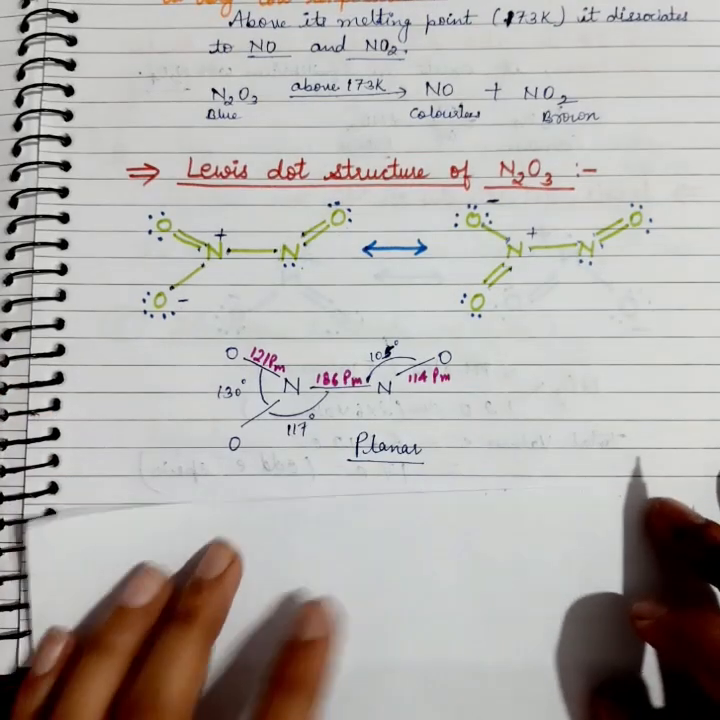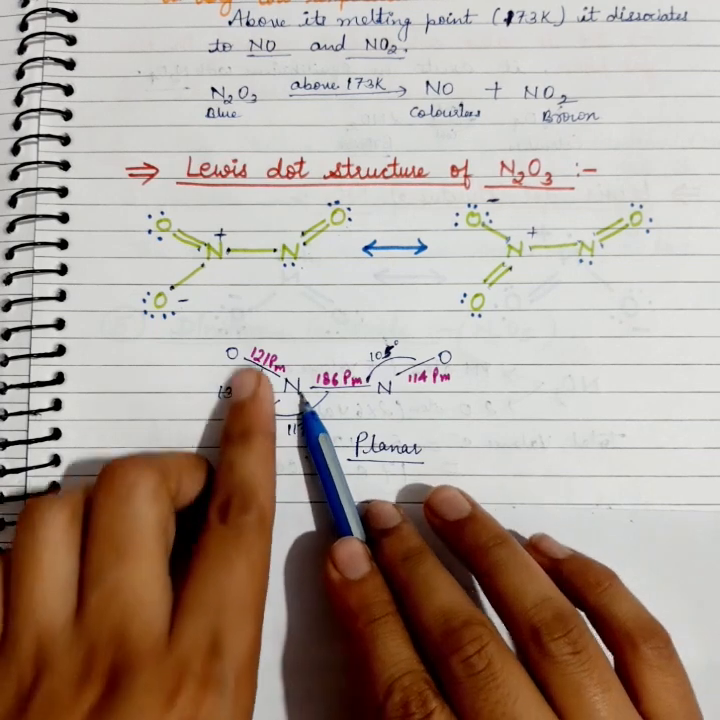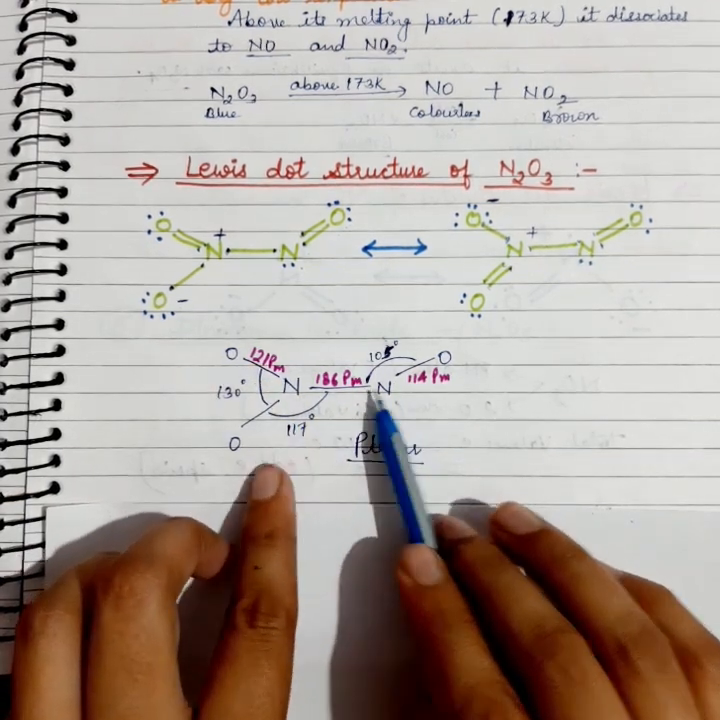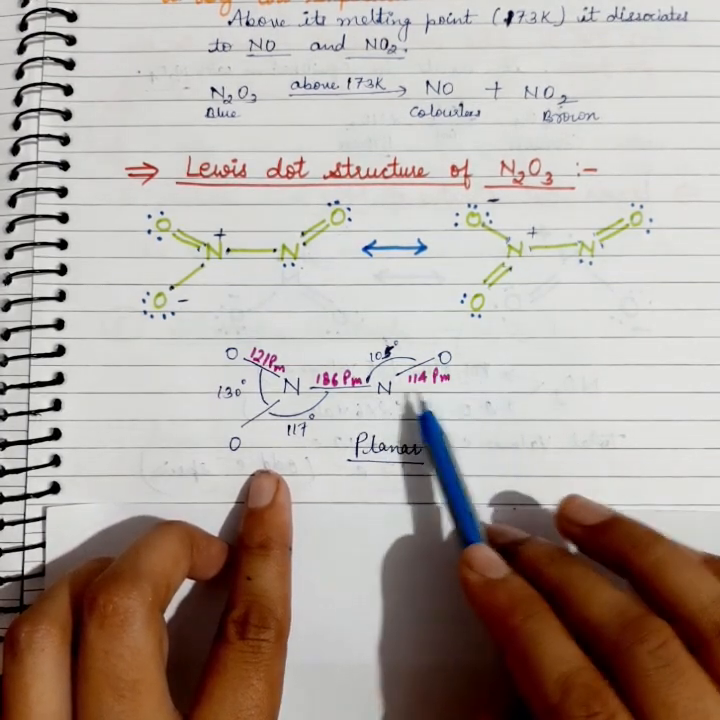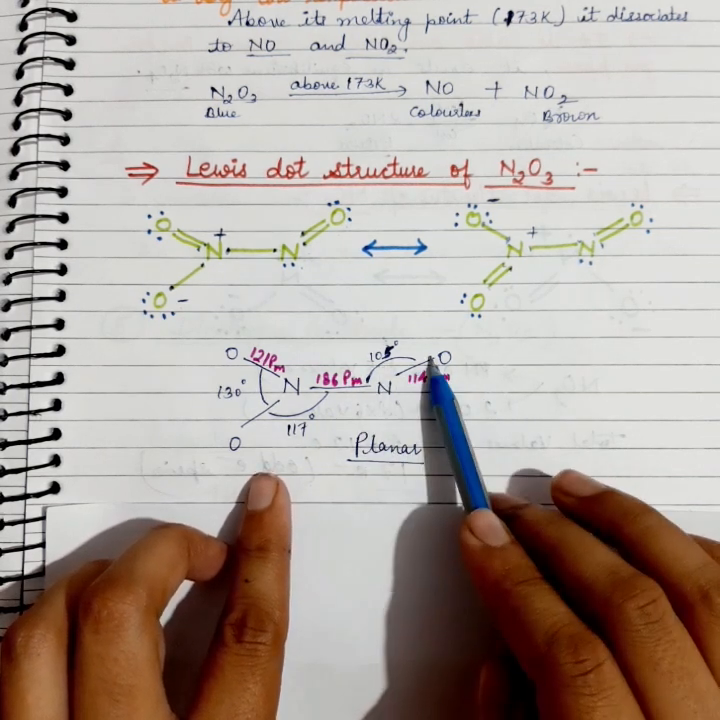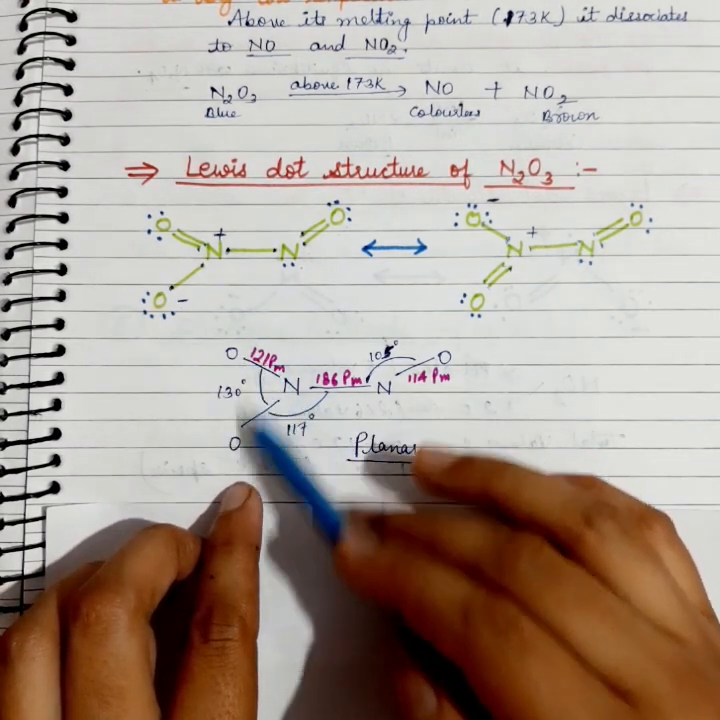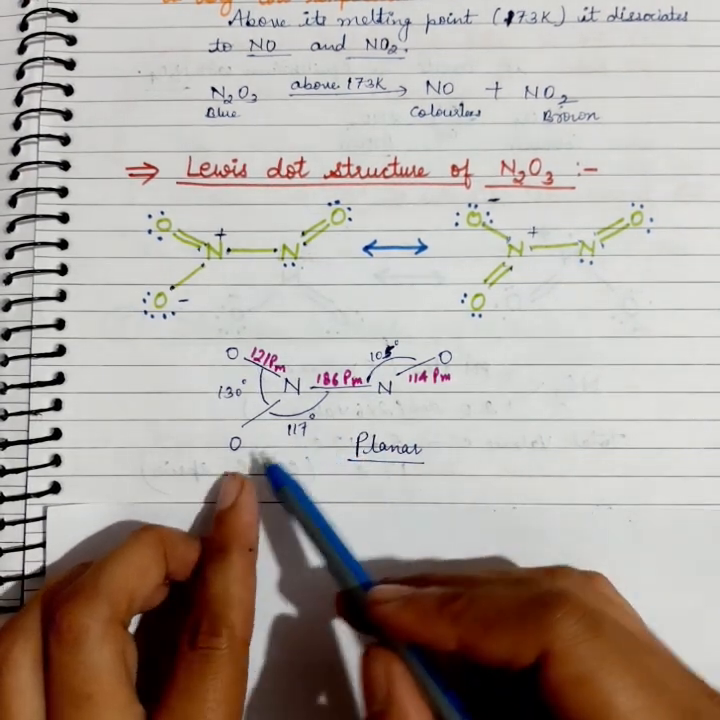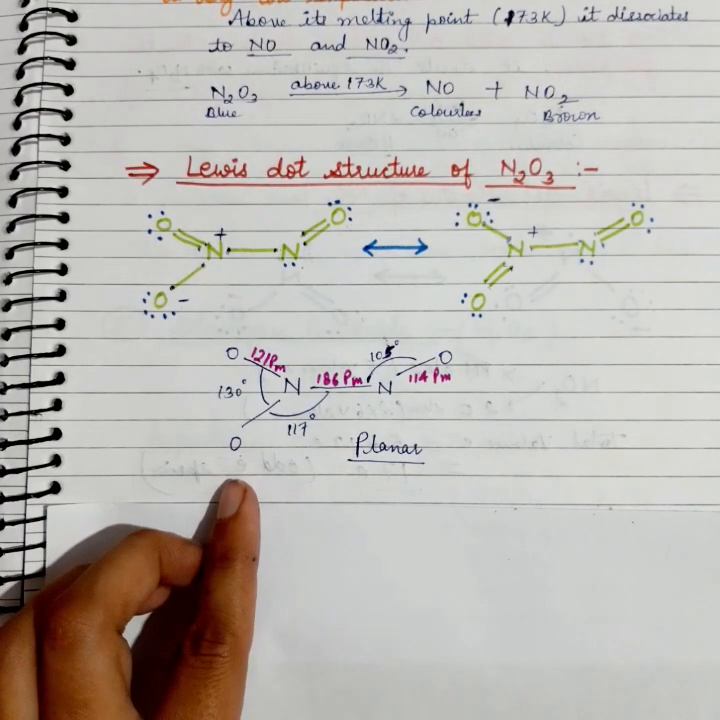And now let's see, it is a planar molecule in which the nitrogen oxygen bond length is 121 picometer, the nitrogen nitrogen bond length is 186 picometer, and this single nitrogen oxygen bond length is 114 picometer. The angle is 105, the angle between nitrogen having two oxygens is 130, and the bond angle between this oxygen and the nitrogen is 170.